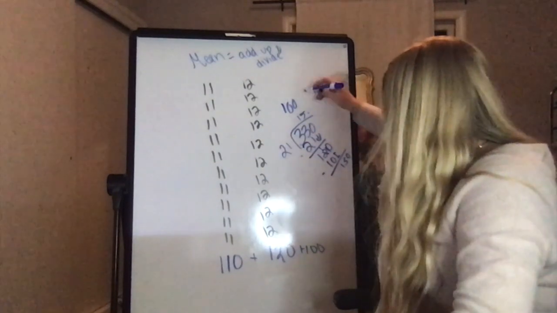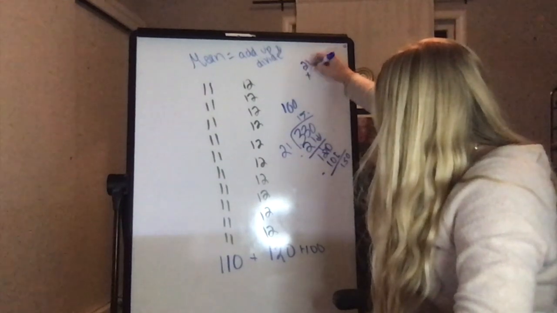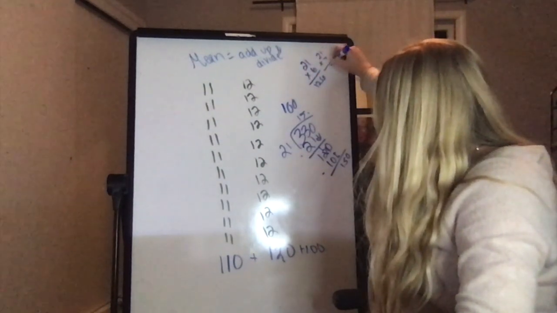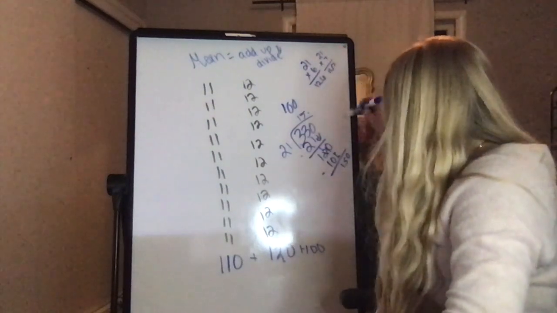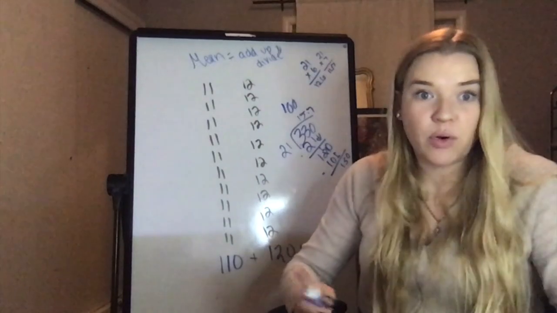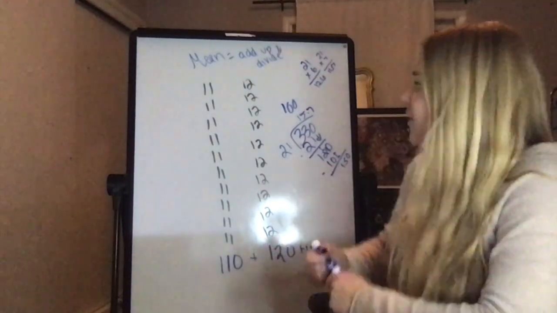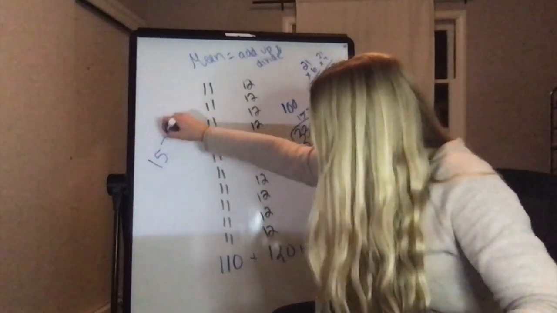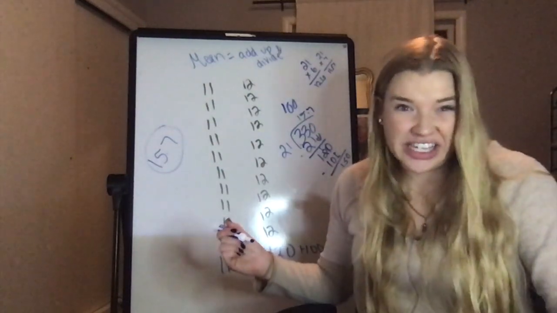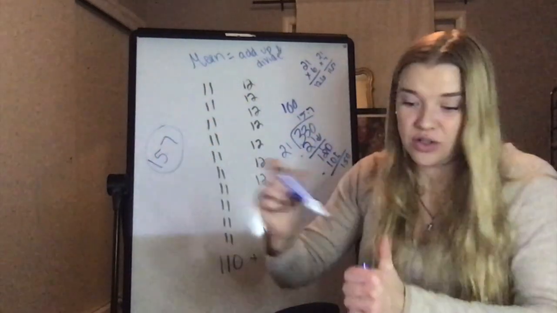I'm going to stop there because I've proved my point, because the answer here is 15 and 7/10.